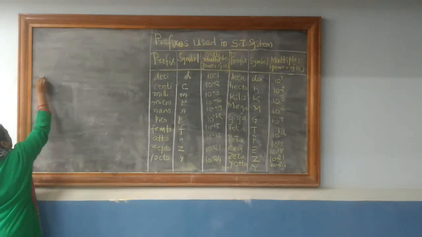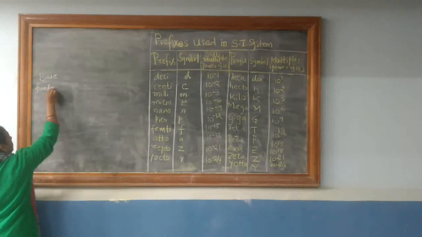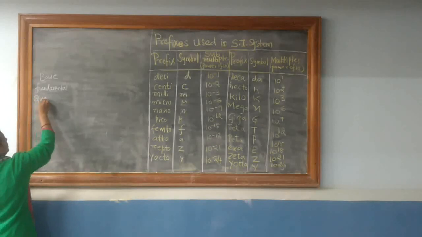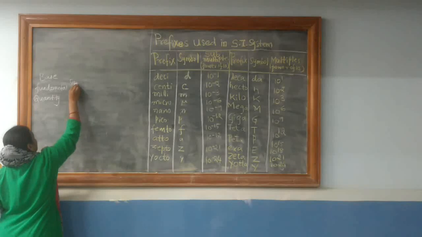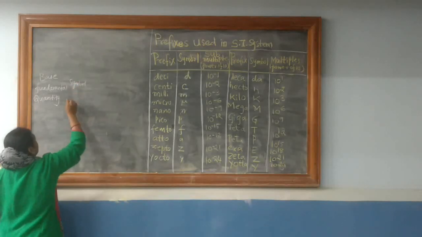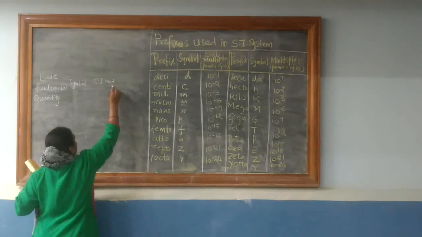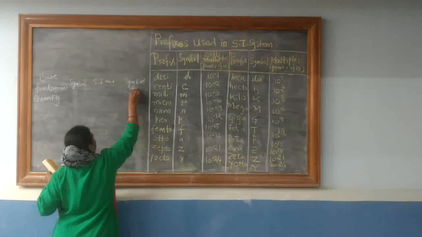So we have the base fundamental quantity, its symbol, SI unit, and symbol for the SI unit.